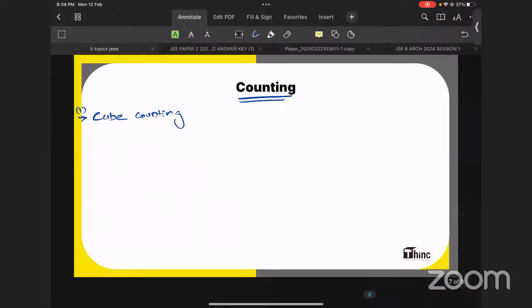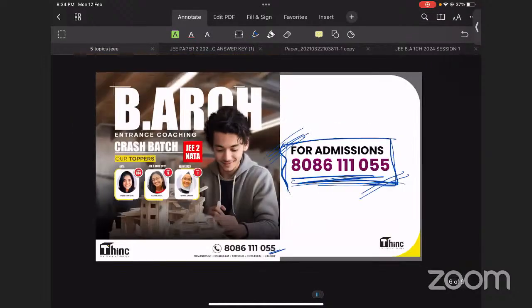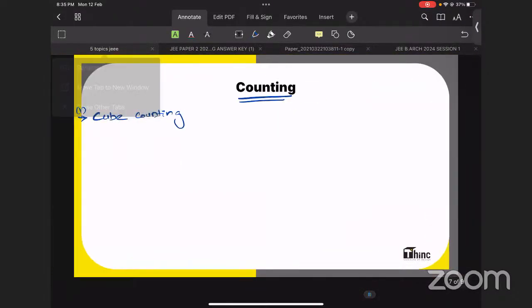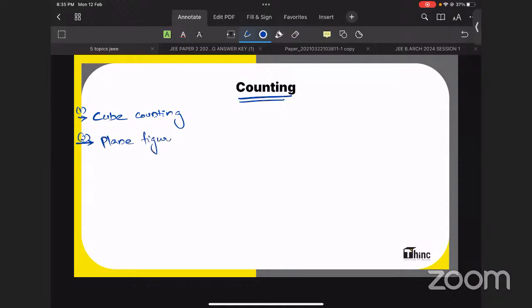That was the first one, cube counting. Now comes the second one: counting of plane figures. Plane figures means counting of triangles. Plenty of techniques for counting triangles are there, and plenty of questions have appeared in the exam also.